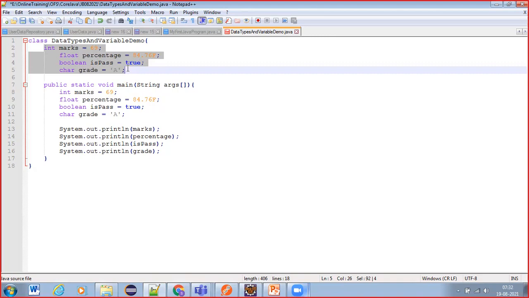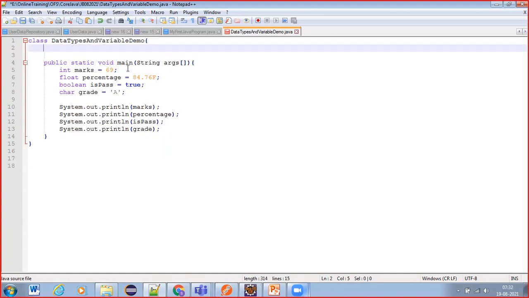But what exactly are instance variables? I will explain that when we are dealing with OOPS concepts. Until then, just remember that variables declared under a class, not within any method, are called instance variables.